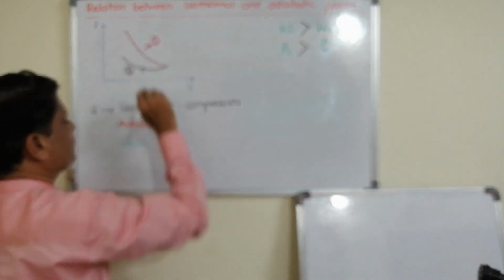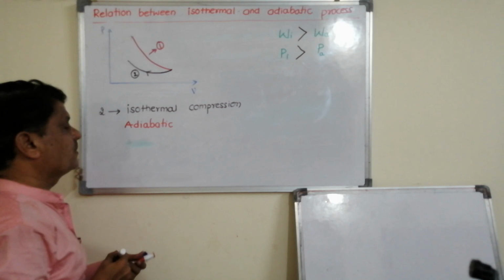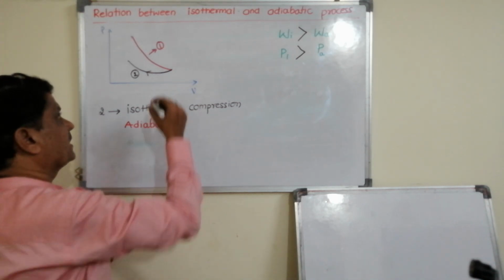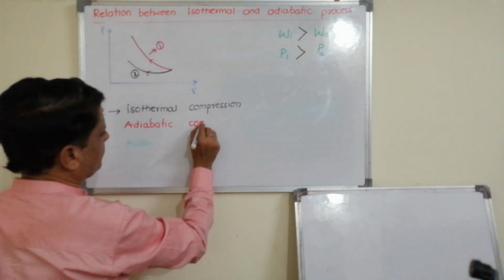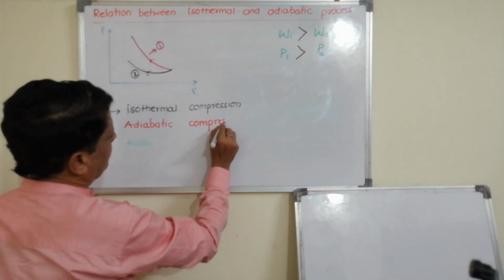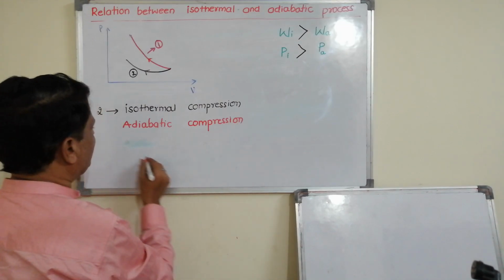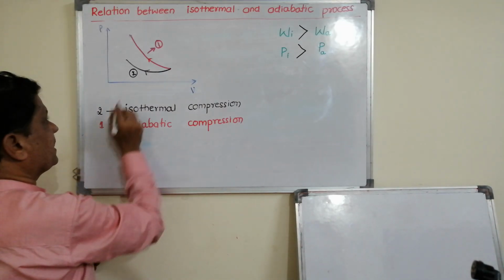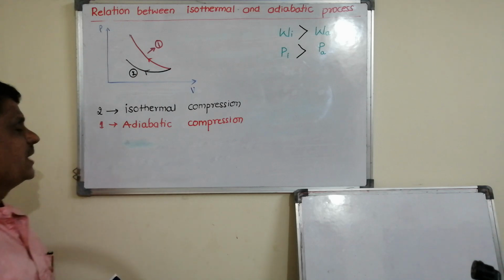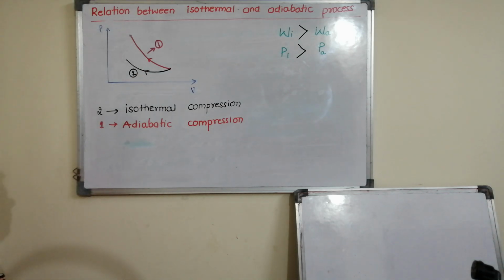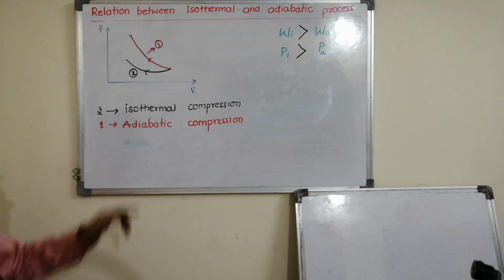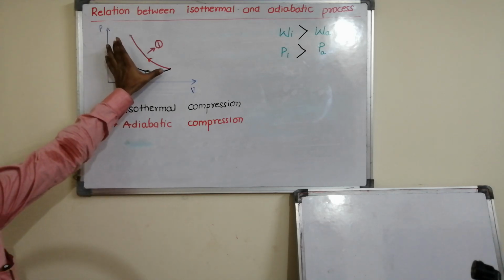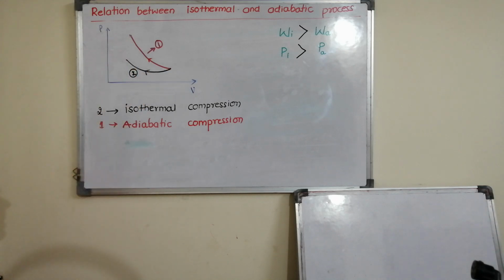Isothermal compression, second one. Similarly, the first one says if we go like this, it is adiabatic compression. Second one is for adiabatic compression. Okay, first curve: this red curve is adiabatic, black is isothermal. Now you can say under which graph the area is more? Obviously for red, the area under the PV graph is more. Hence work done is also more.